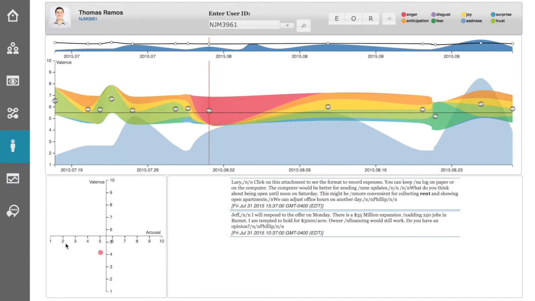This can be thought of as a spectrum. If a key phrase has the ability to be used in multiple emotions, you'll see it displayed on the valence. If a key phrase has a particularly high or strong arousal or unique meaning, it'll be fairly definitive in the emotion and appear on the arousal scale.